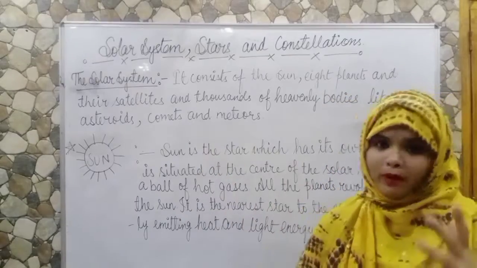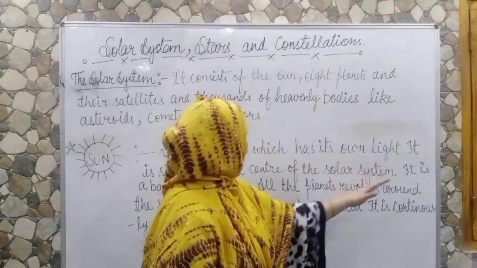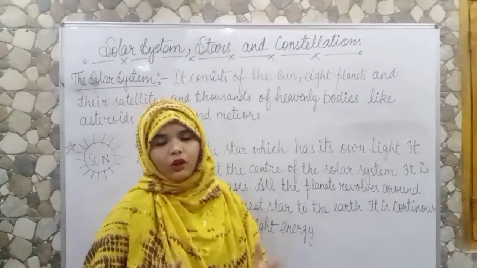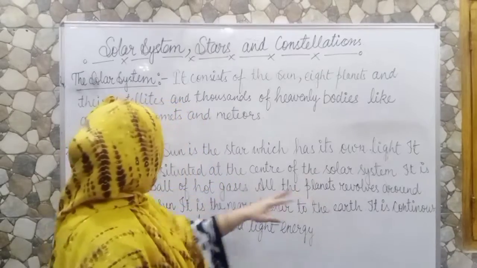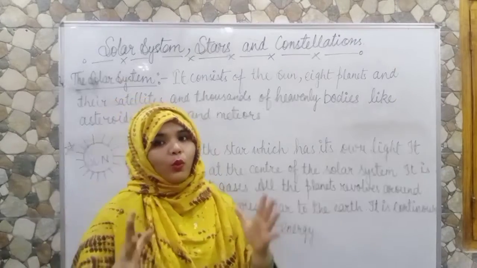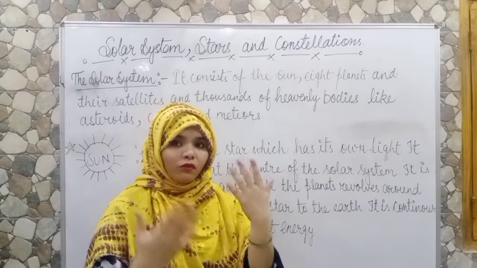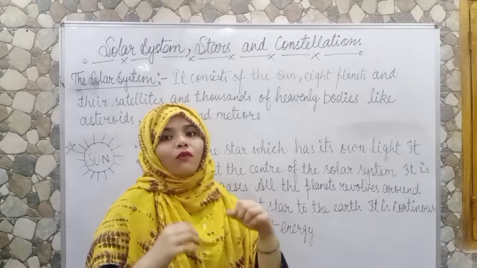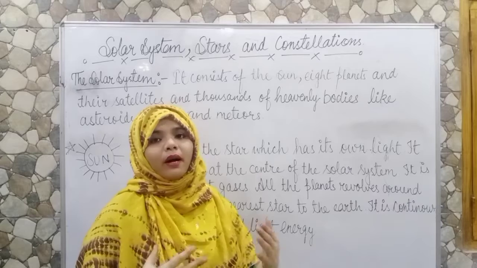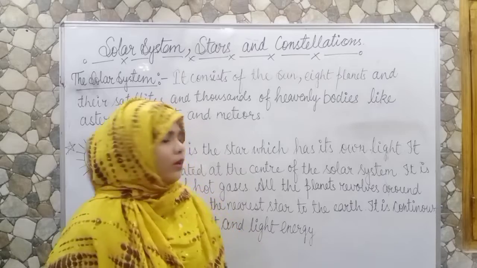So luminous objects are those which emit light. So the sun is a luminous object. Sun is the star which has its own light. It is situated at the center of the solar system. It is a ball of hot gases. As you all know, the sun is very hot. So it is a hot ball, and what kind of hot ball? It is full of gases. Actually the sun has hydrogen and helium. The major part is hydrogen and the minor part is helium gas.